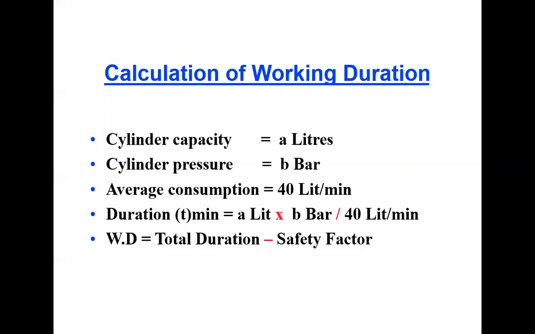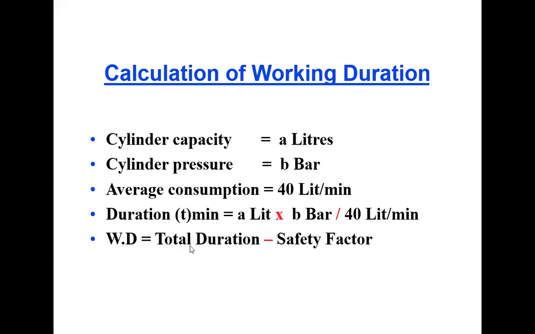So how to calculate this working duration, because we are much bothered about the time for that cylinder or for that SCBA apparatus. Say for example, the cylinder capacity is A liters, cylinder pressure is B bar, and average consumption is 40 liters per minute. Then the total duration in minutes is A liters times B bar divided by 40 liters per minute. Whatever the calculation, we have to put in the safety factor. Depending on the cylinder capacity, we have to adjust this safety factor also.